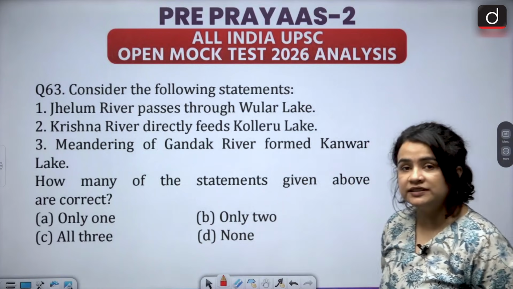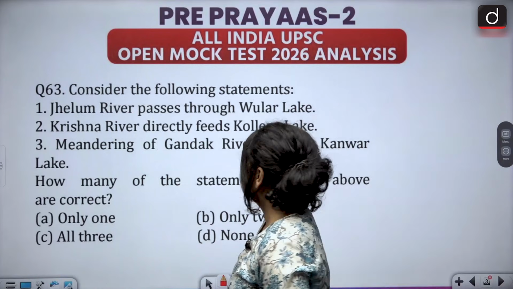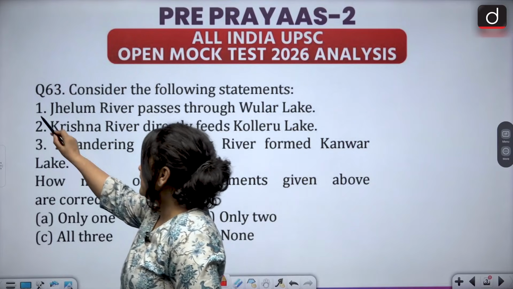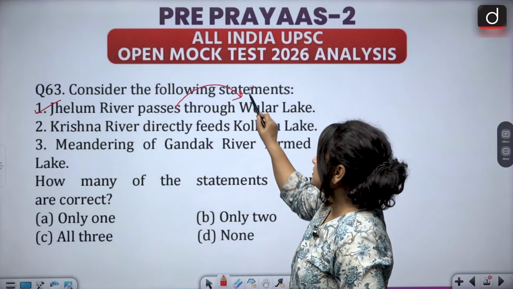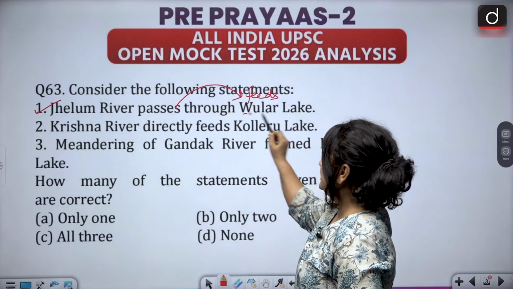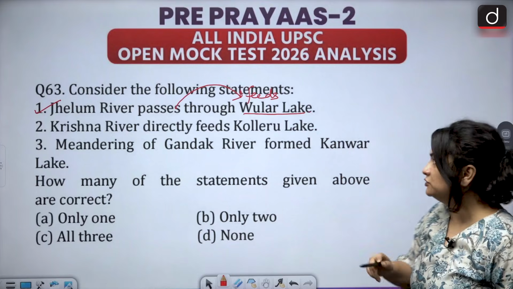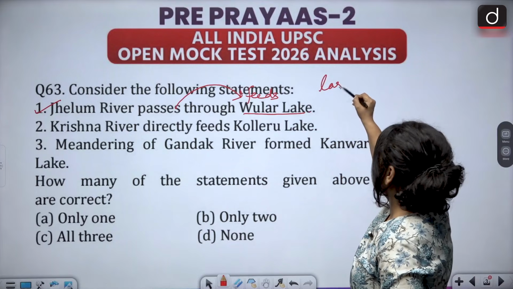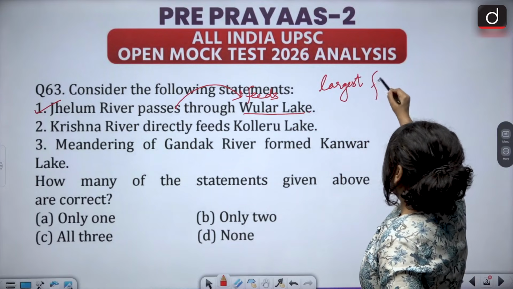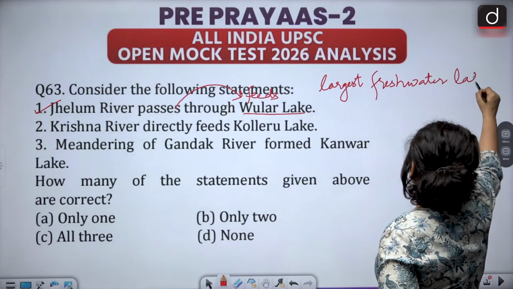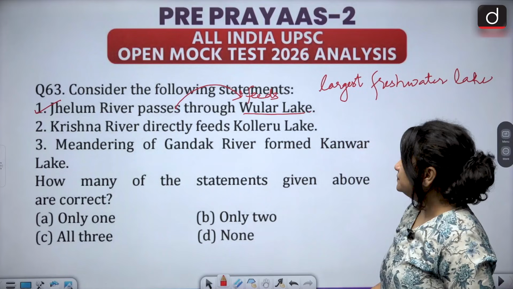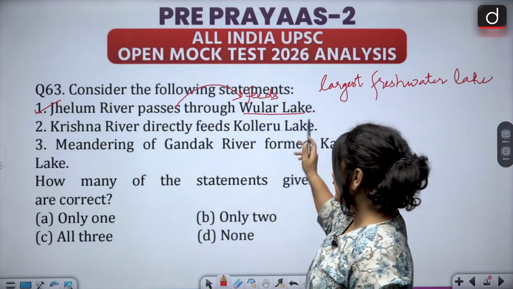Now let's look at the first statement. Jhelum River passes through Wular Lake. This statement is factually accurate. Jhelum River actually feeds the Wular Lake. Wular Lake actually happens to be the largest freshwater lake of India and also the second largest freshwater lake of Asia. So this statement is correct.